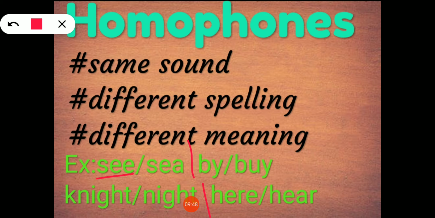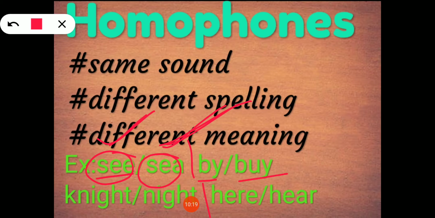It is a verb. I see a beautiful natural scenery, or I saw a beautiful natural scenery. So this refers to the vision or the sight which we use to see. This other see refers to the water. So homophones are words with same sound but the spelling is different and the meaning is different. Look at the next example.